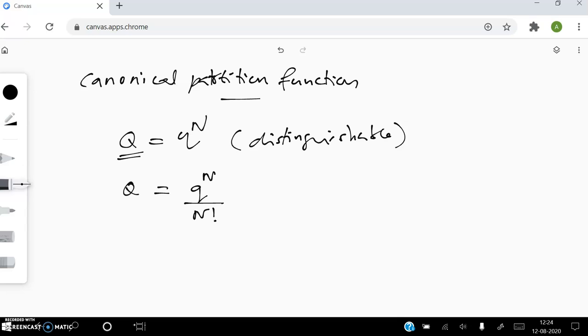That will give you the canonical partition function for indistinguishable particles. The indistinguishability correction was actually introduced by Gibbs. I don't want to go into the details; just remember how the canonical partition function is related to the molecular partition function of the system.